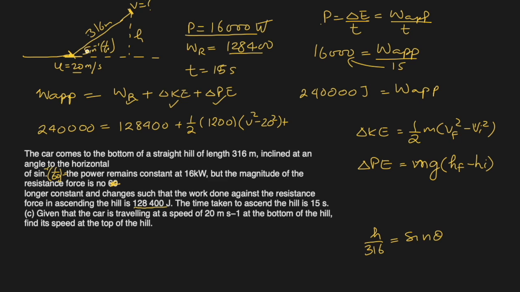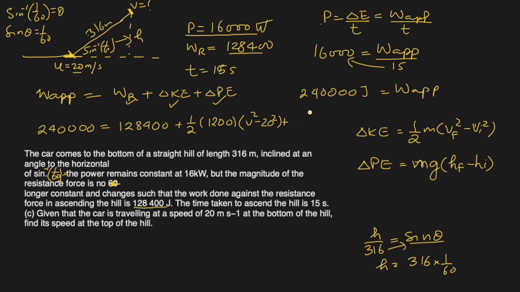Opposite to this angle, opposite divided by hypotenuse is sine. And if sine inverse of 1 over 60 is theta, that means sine theta is 1 over 60. That's what it means, right? So we'll substitute sine theta by 1 over 60 and multiply here. So h becomes 316 times 1 over 60. That's what we are going to use here.